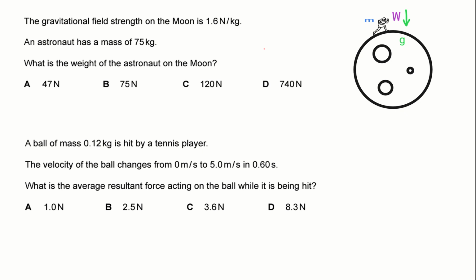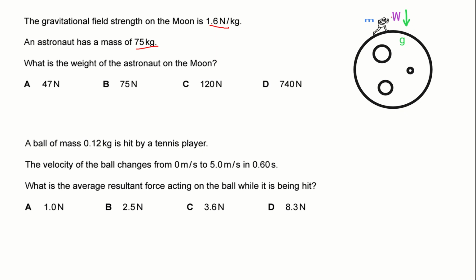So what is the mass now? Mass is also given to be 75 kilogram. So we know that mass is the amount of matter an object contains. This amount of matter will always remain the same no matter where you are, whether you are on the moon, on Earth, or on some other planet or some other satellite. The mass will always remain the same. So the mass is given to be 75 kilogram. And what is the weight? That is a question that we have to find out.